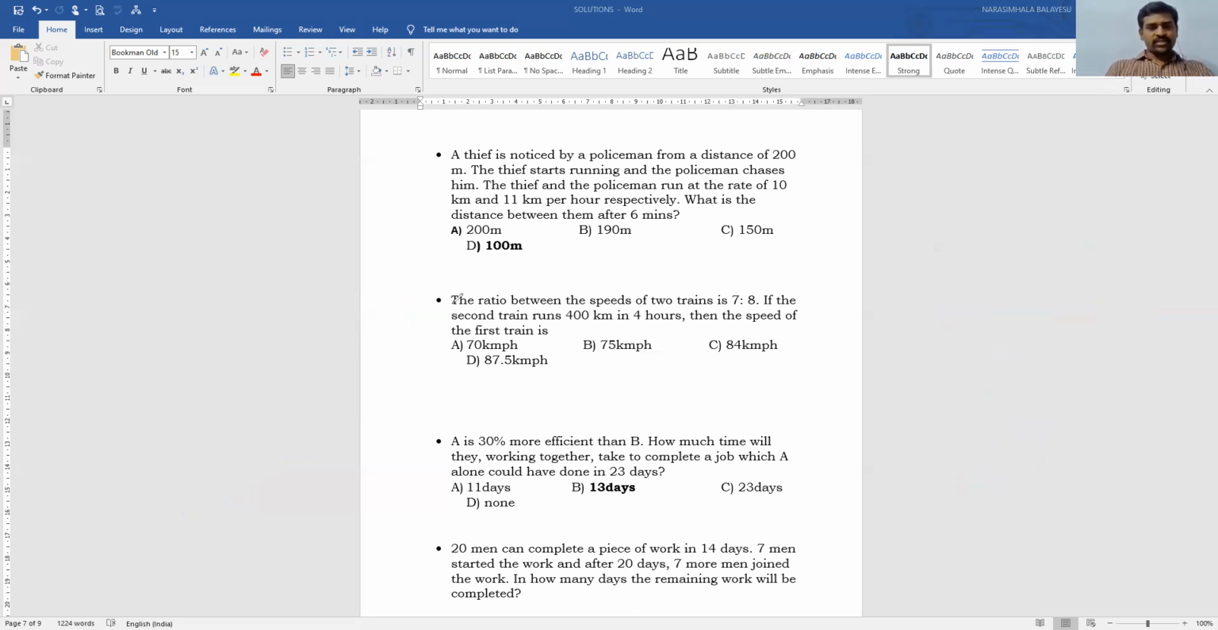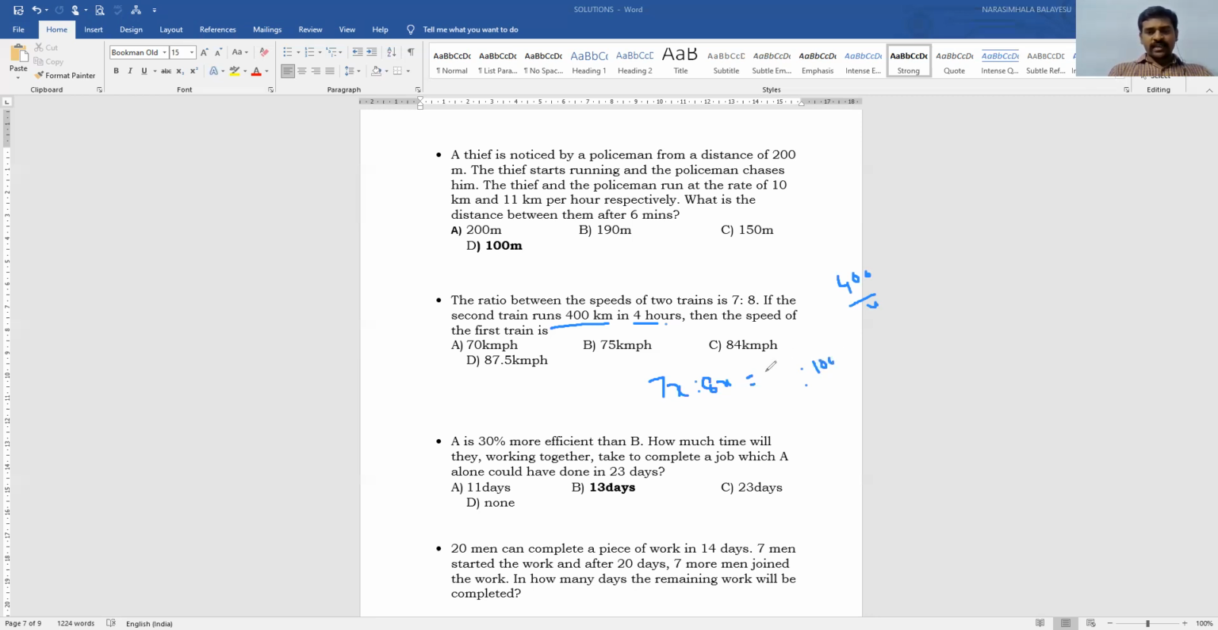Next question. The ratio between the speeds of two trains is 7 is to 8. If the second train runs 400 kilometers in 4 hours, then what is the speed of the first train? Speeds are given as 7x is to 8x. We don't know the speed. If the second train runs 400 kilometers in 4 hours, then 400 by 4 is 100 kilometers per hour. So let us say it is 100.